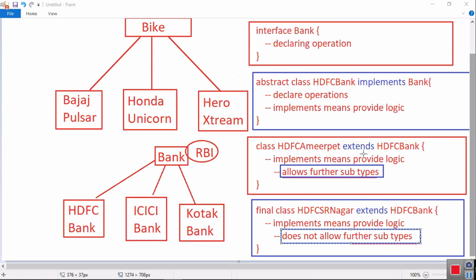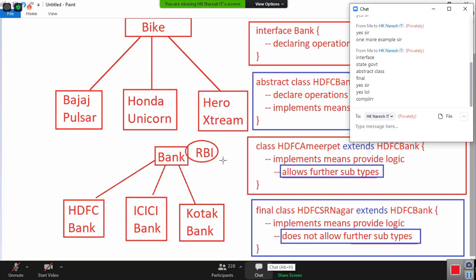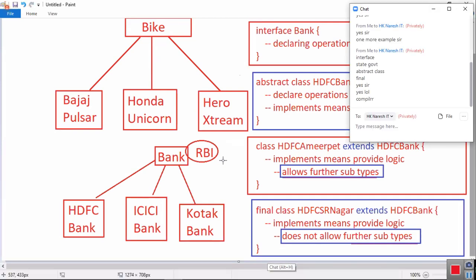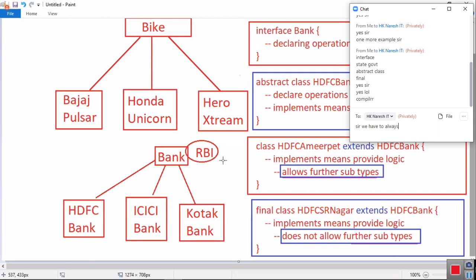So don't get confused, read properly. I want to provide full implementation and don't want any scope for other subtypes: create the class as final. If I want to allow other subtypes, you must create a concrete class. If you are not implementing fully, then it's an abstract class. Correct.